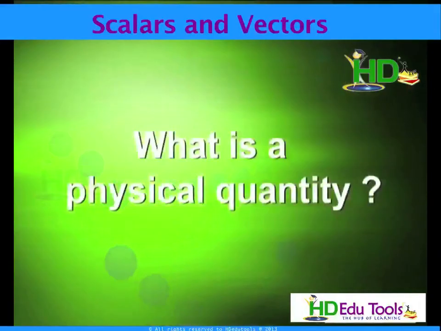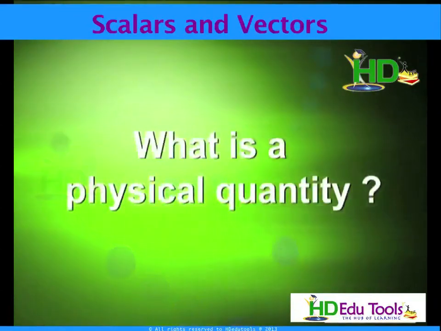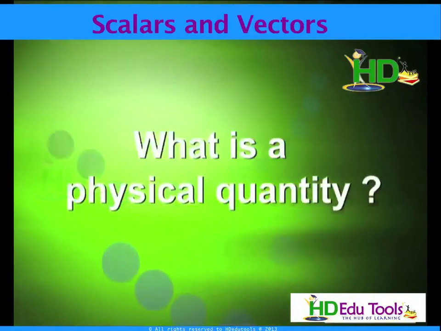What is a physical quantity? Simply, I can say it is a parameter which we use in physics and which can be measured. That is a very important thing. A physical quantity is a parameter which we use in physics and which can be measured.